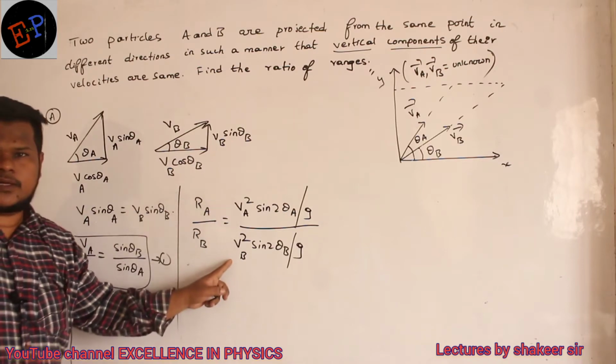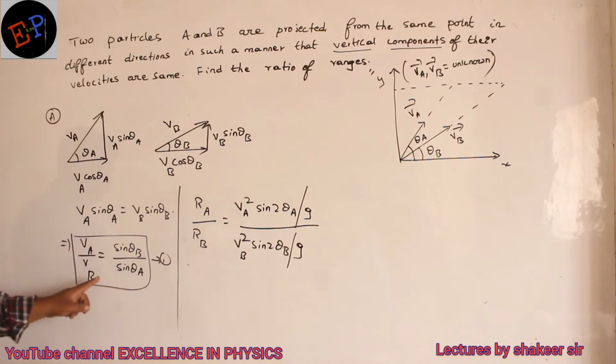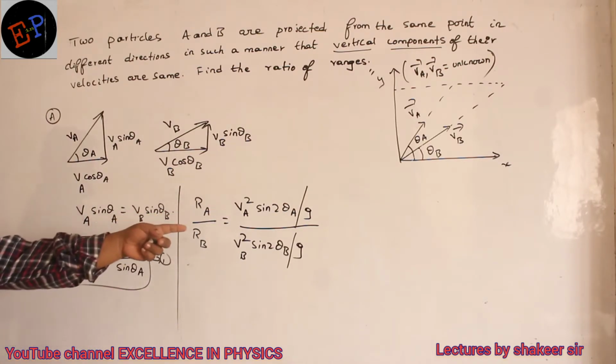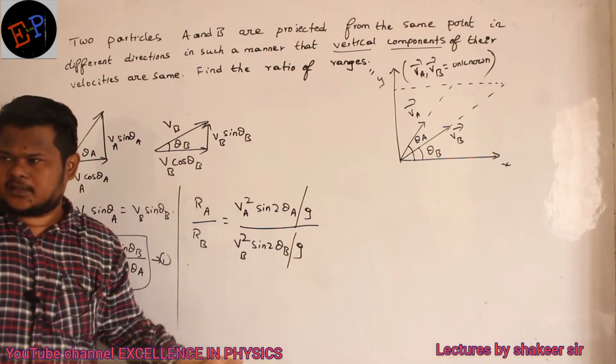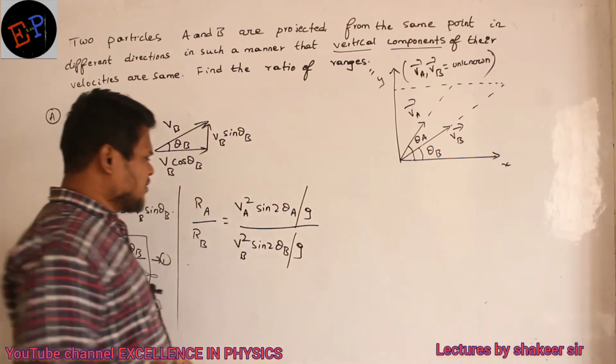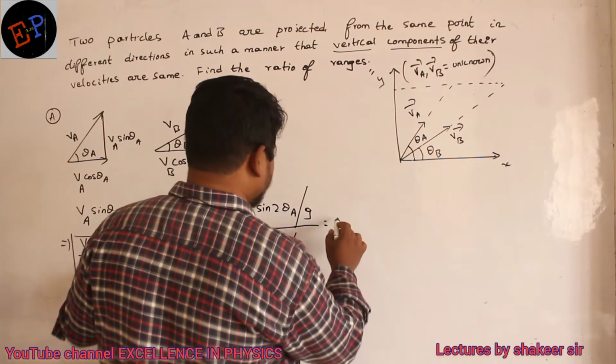VA and VB are unknown quantities, and the VA by VB ratio I have already calculated. So substitute it there and see what answer you will get. That is my answer. Clear? Come on, now try to calculate from here onwards. So VA divided by VB.